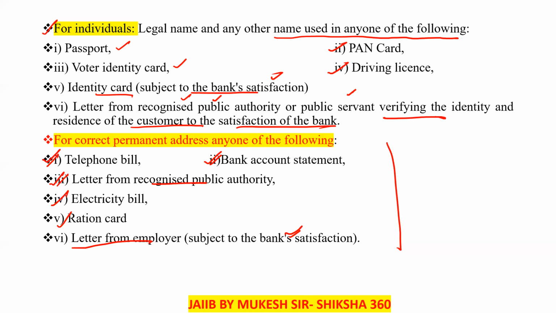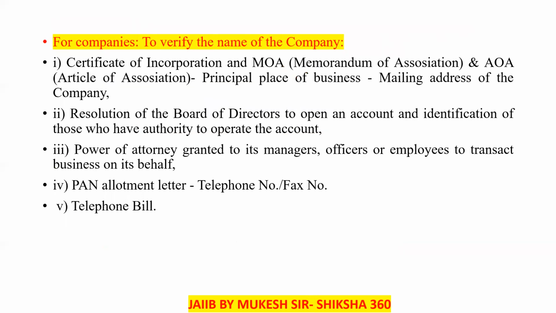So these are the important things for individuals. Now move to the next one, that is, for the company. What things do we have to use to verify the name of the company? First is the certificate of incorporation, and the memorandum of association and articles of association, because all the important information is included in those.